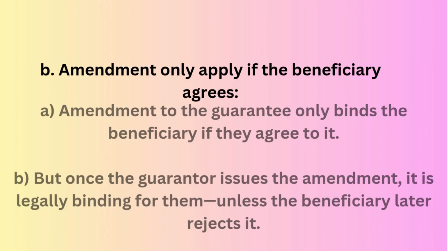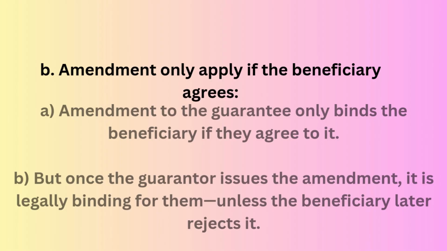Practically, what it says is, beneficiaries can choose whether to accept or reject an amendment. If they reject it, the original guarantee remains unchanged. But for the guarantors, once they issue an amendment, they must comply with it unless the beneficiary rejects it.